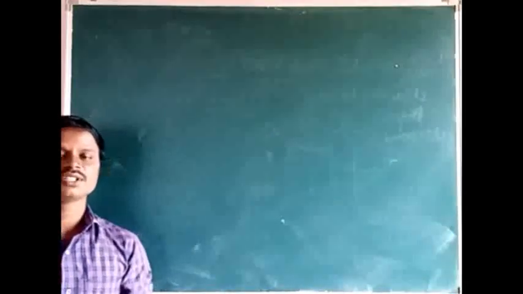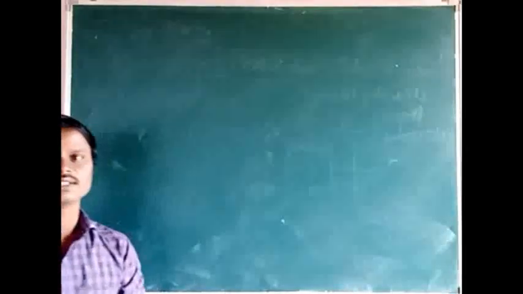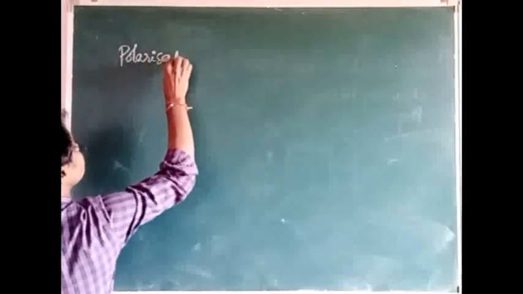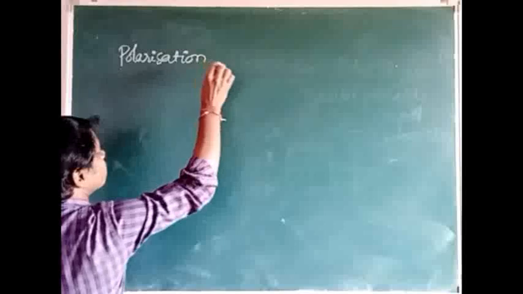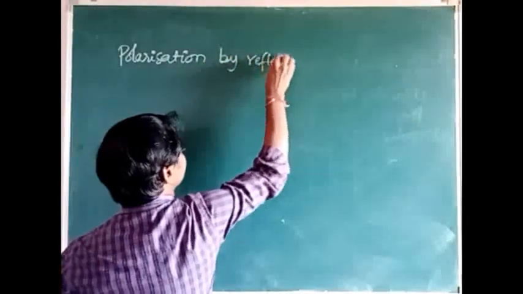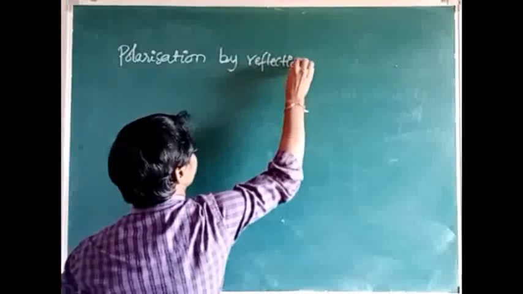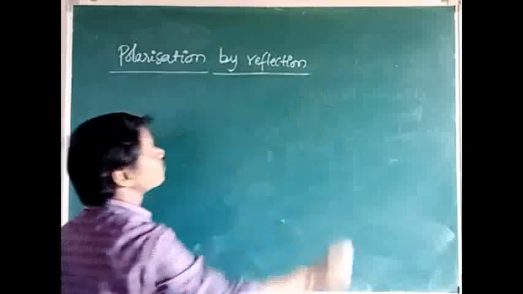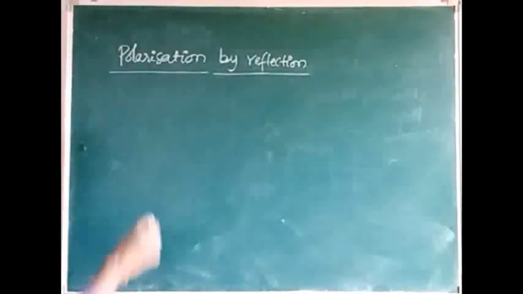Last concept from the topic, that is polarization of light. What is that? That is polarization by reflection. Polarization by reflection. And also it is called Brewster's law.